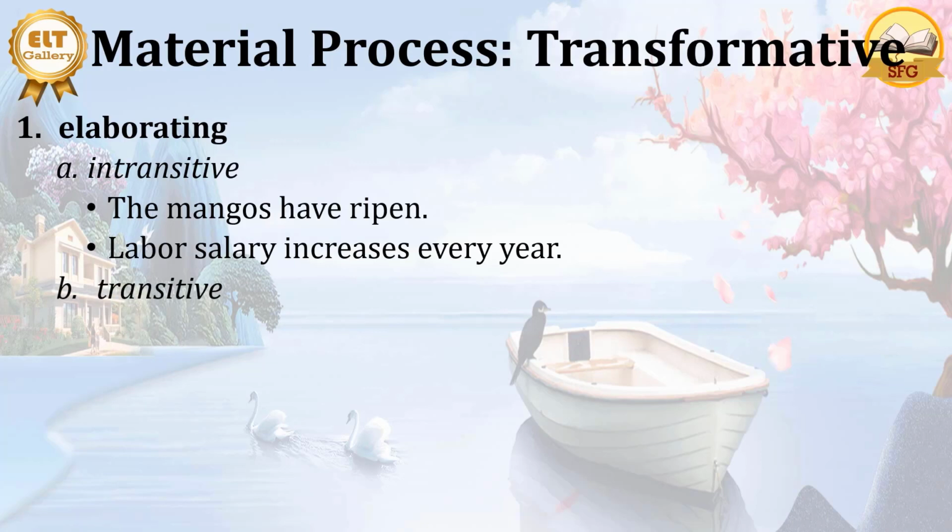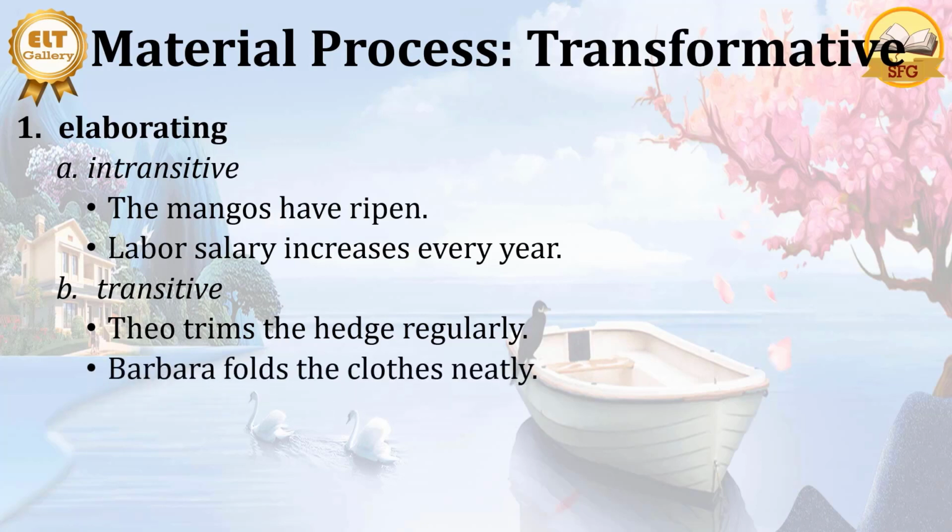And then we have transitive. Theo trims the hedge regularly. So here Theo trims the hedge regularly. Here the hedge is not very high anymore. It's not as high as before he trims. So Theo trims the hedge regularly. Barbara folds the clothes neatly. So before that, the clothes were in a mess, but now Barbara has folded the clothes. So the verb here, the folding here, changes the appearance of the clothes.